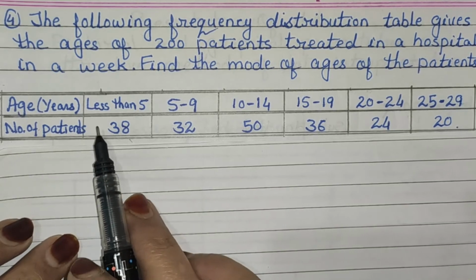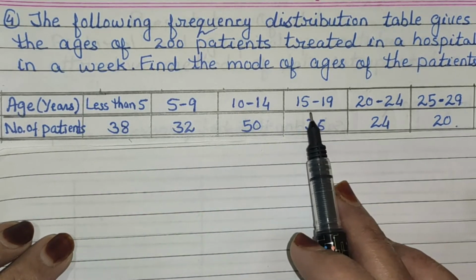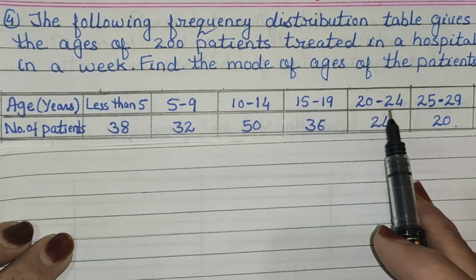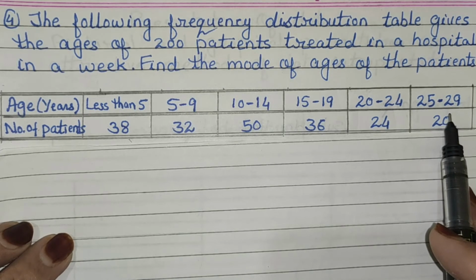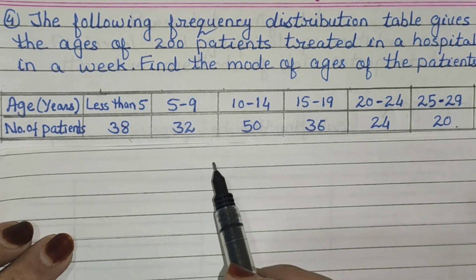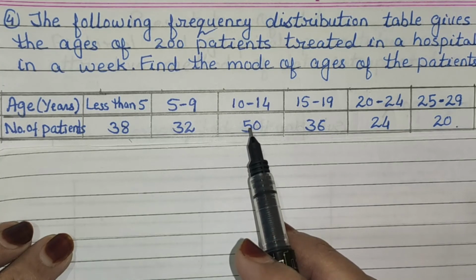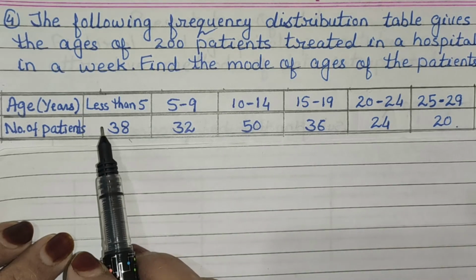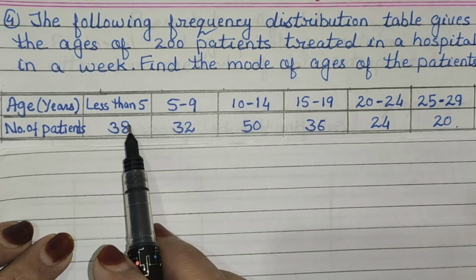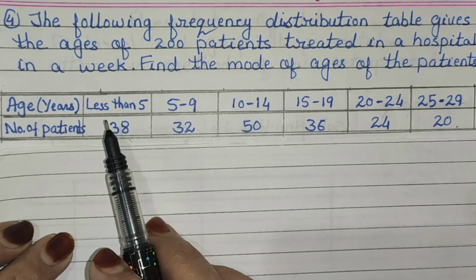First one is less than 5, next 5 to 9, 10 to 14, 15 to 19, 20 to 24, 25 to 29. Now in the table the classes are not continuous. Therefore, first make the classes continuous. Now the first class is less than 5. Less than 5 means we can write here 0 to 4.